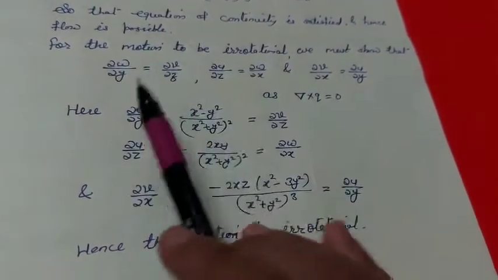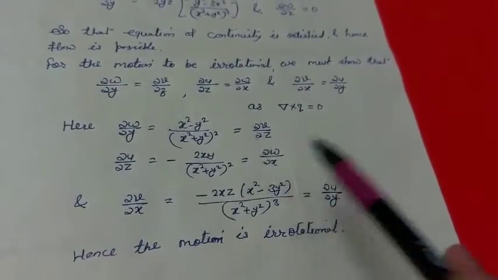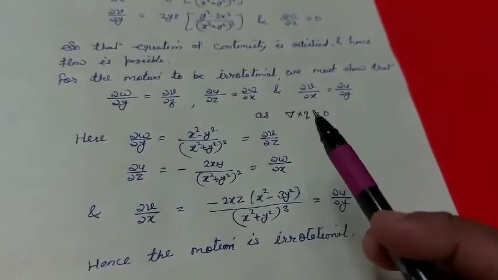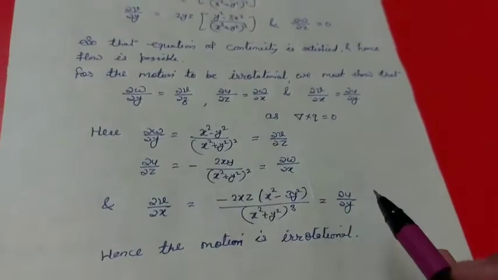So all the three results are same. So this motion is irrotational, means here we have proved del cross q equal to 0, so the given motion is irrotational.